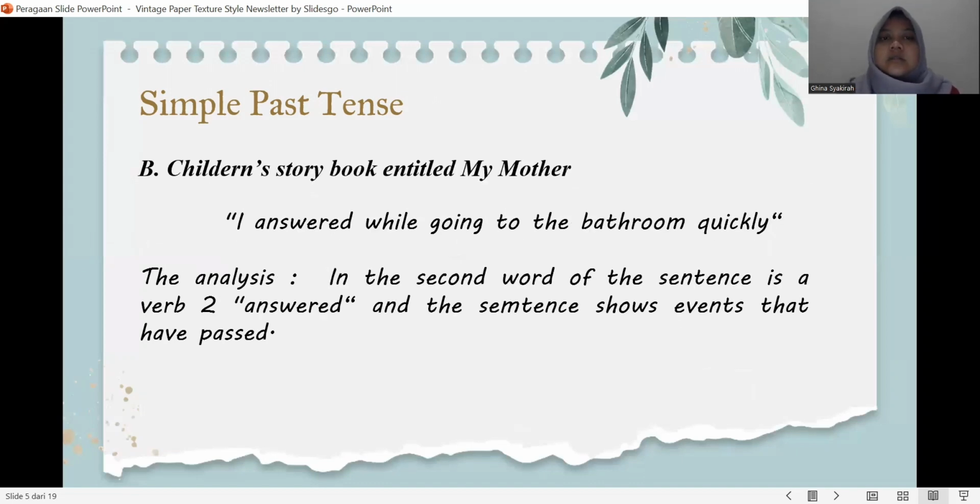In the children's storybook entitled My Mother: "I answered while going through the bedroom quickly." The analysis: the second word of the sentence is a verb, "answered".